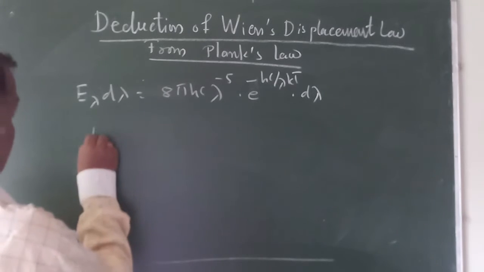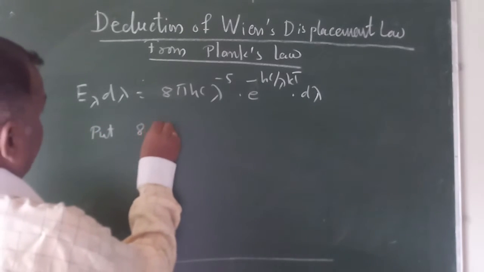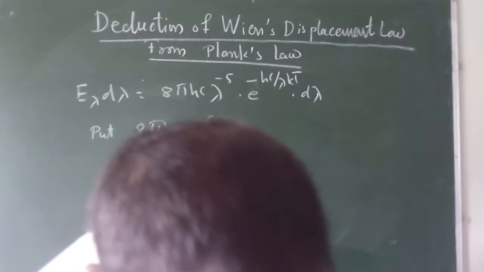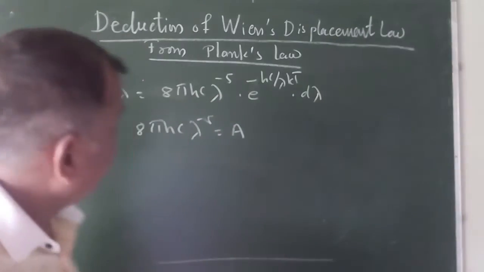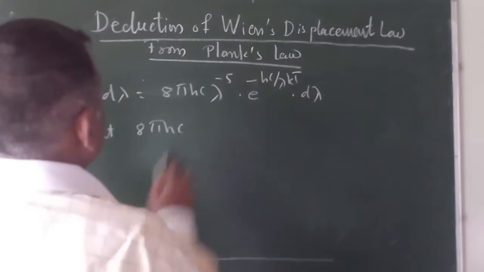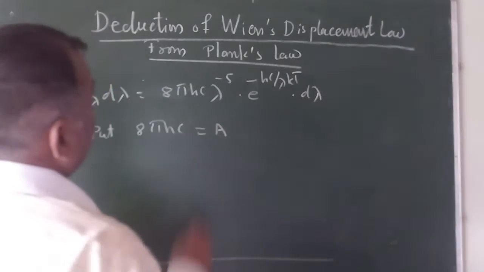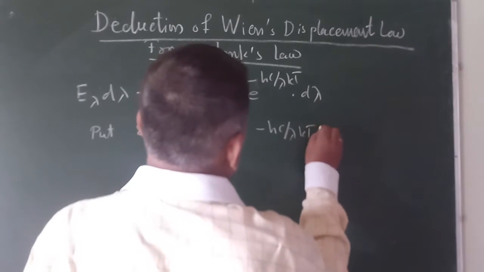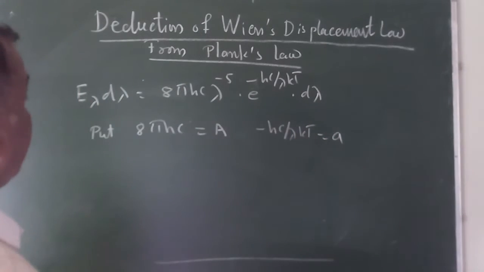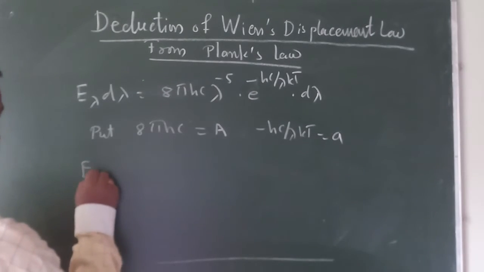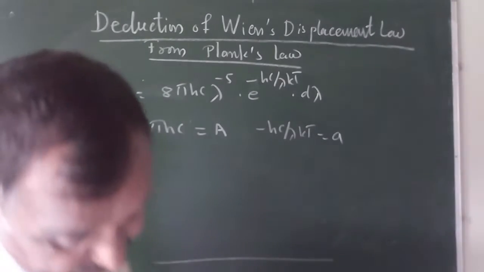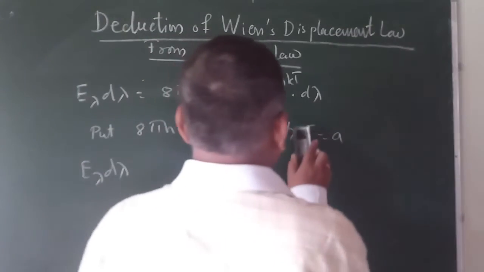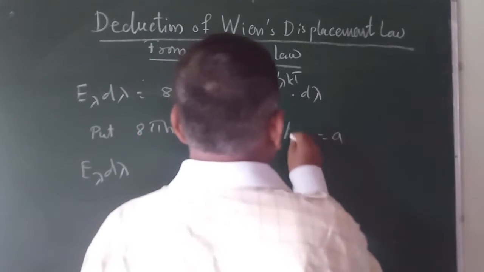So put 8 pi hc lambda minus 5 is equal to E. 8 pi hc is a constant, so it is equal to E, and put minus hc upon lambda kT equal to small e. Therefore our equation becomes E lambda d lambda. Here lambda is not constant; hc upon kT is equal to e.